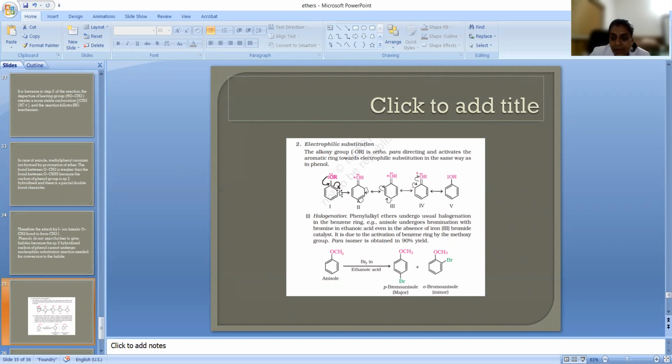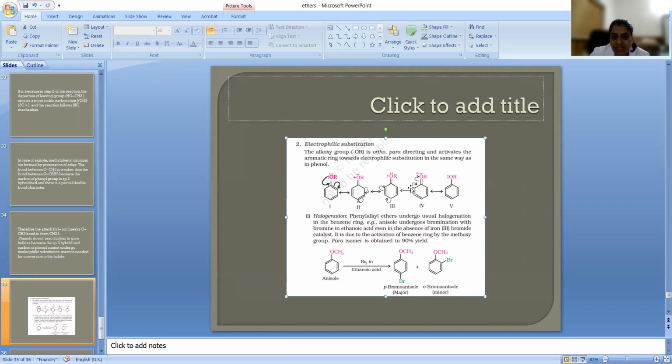So the ring will be electron rich in the case of electrophilic substitution. If the ring is electron rich, it favors the reaction. OR consists of lone pairs that will be shifting to the benzene ring, so that there will be many resonance structures. If you see the resonance structures, they concentrate the negative charge on the ortho position and also on the para position.